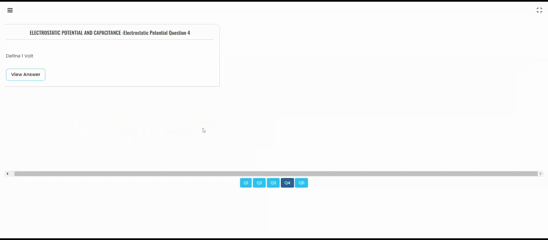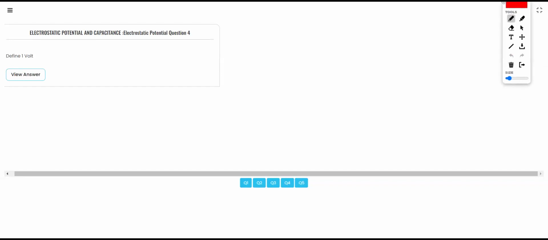How will you define 1 volt? Previously we saw the definition. The formula for electrostatic potential is work done per unit charge.